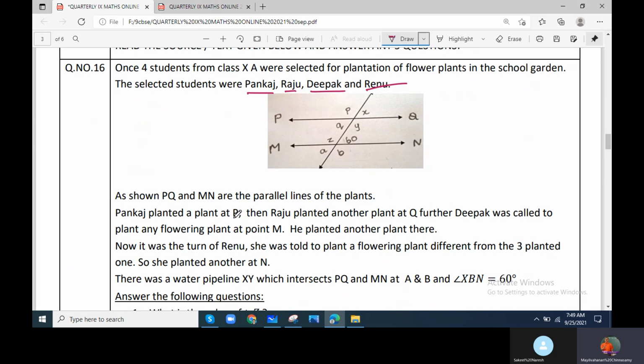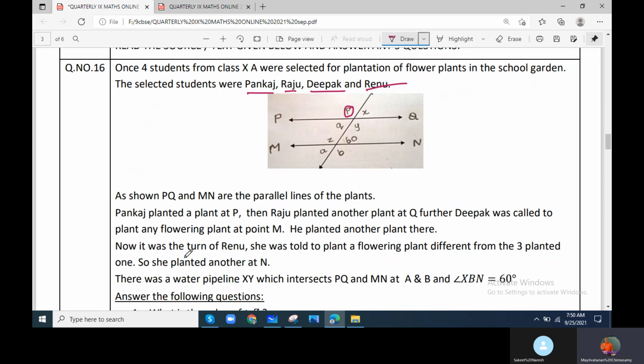Pankaj planted a plant at P. Raju planted another plant at Q. Further, Deepak was called to plant a flowering plant at M. He planted another plant there.